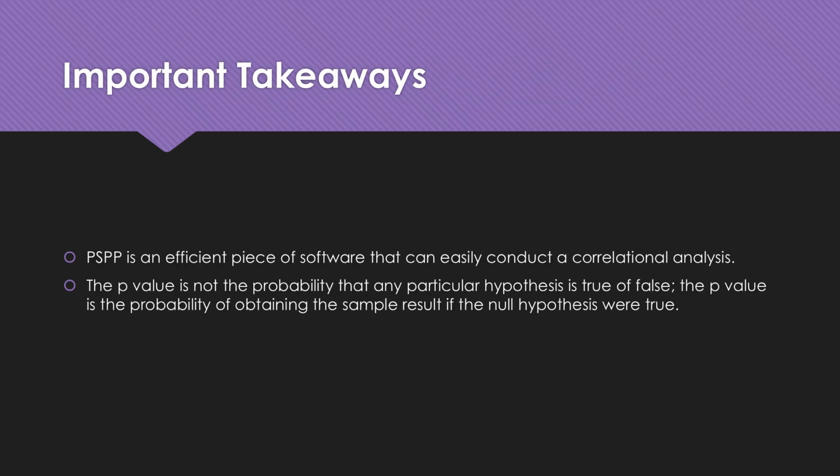Important takeaways. PSPP is an efficient piece of software that can easily conduct a correlational analysis. The p-value is not the probability that any particular hypothesis is true or false. The p-value is the probability of obtaining the sample result if the null hypothesis were true.